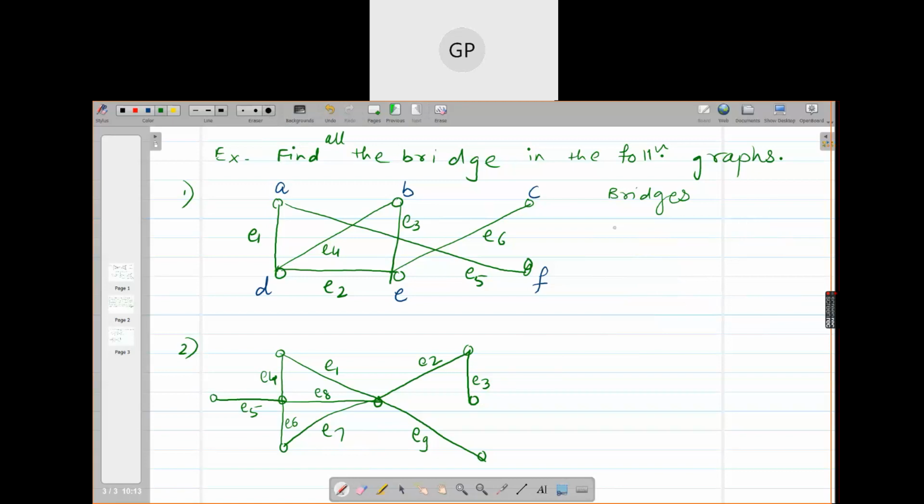The first bridge, E1, is also a bridge. If I delete E3, then what happens? Suppose I delete E3. What do you see? Can you travel from any vertex to the vertex F? No. F becomes isolated, right?